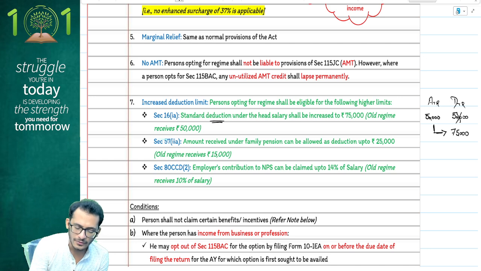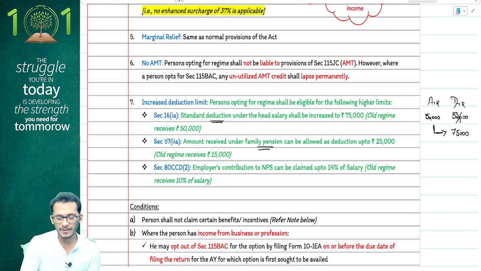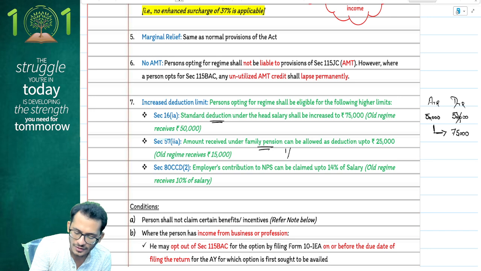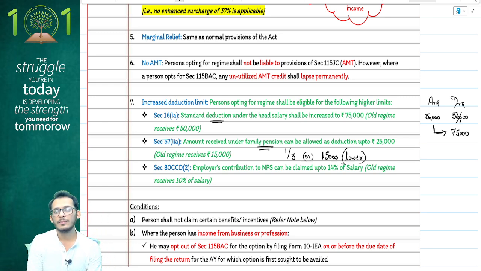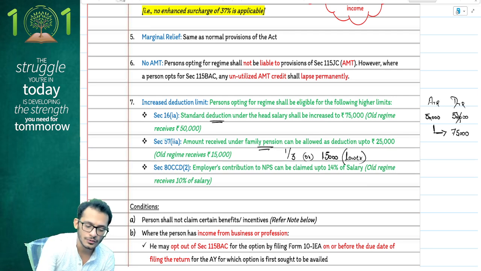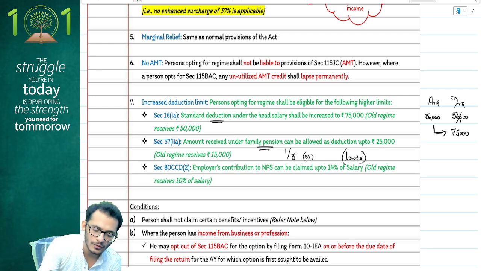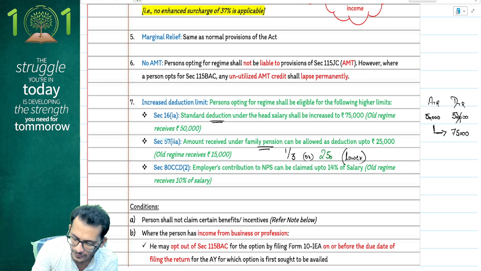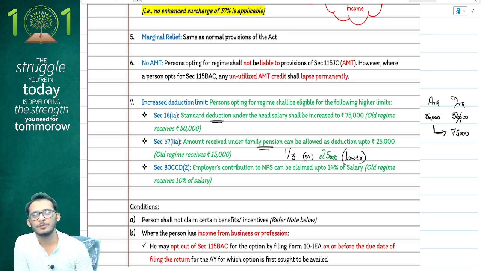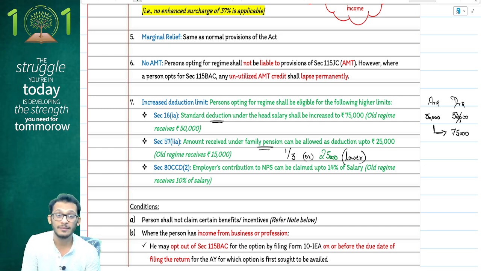Second benefit, people, where they have said, if you are going to have a family pension scheme under IFOS. For those who remember, the provisions are 1/3 of the family pension or rupees 15,000, whichever is lower. This is what the normal provisions are. From the current year, income tax says if you choose default regime, it is no more 15,000 of deduction. You can actually claim a deduction up to 25,000. You don't have to restrict it to 15,000. You can claim 25,000 under default tax regime.